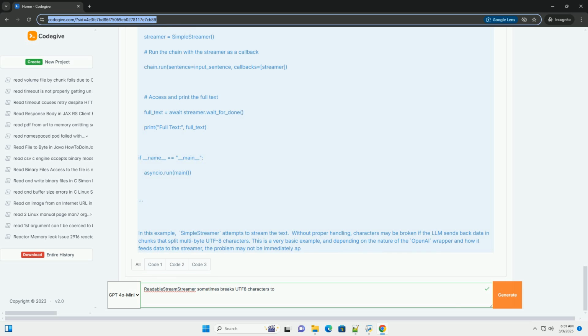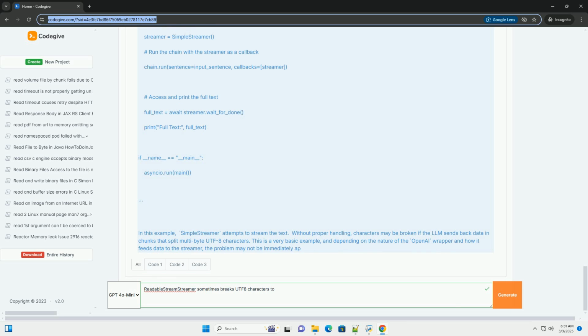Client-side JavaScript: when receiving the stream in a web browser, use the TextDecoder API to decode the incoming byte stream. The Uint8Array is a typed array that represents a sequence of bytes, which is how the data typically arrives over a network stream. The TextDecoder converts this to a JavaScript string.